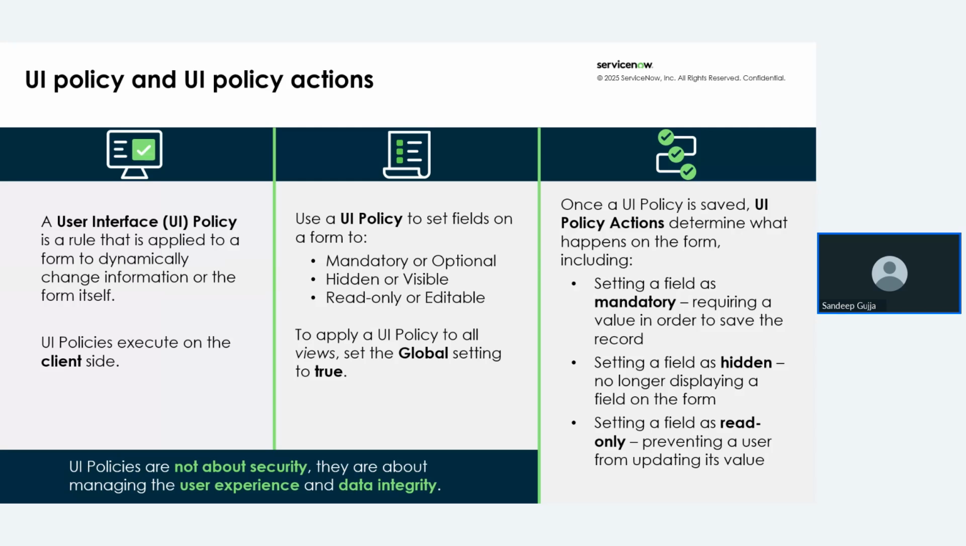Coming to the UI policy actions, setting a field mandatory requires a value in order to save the record. If we make a field mandatory, then what do we need to do? We need to fill the data in that particular field. If you are not filling that, we are not going to be able to save the record. Whatever mandatory fields we have in the table are very important to save the record.